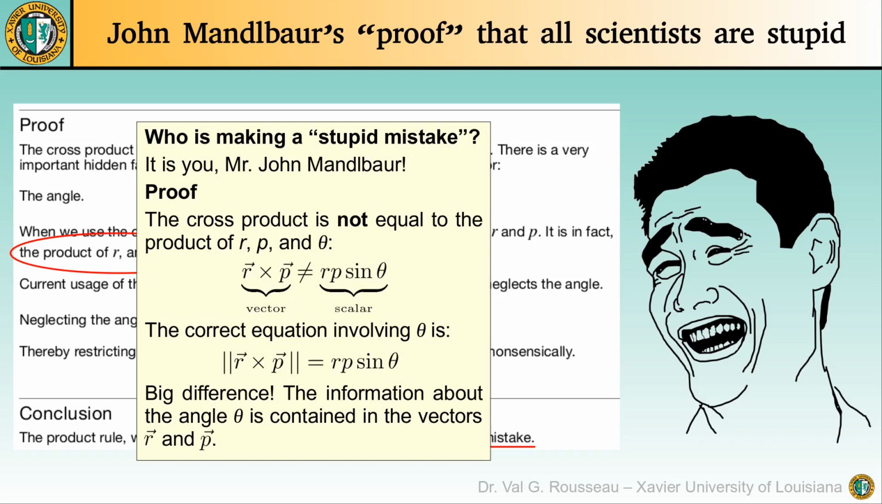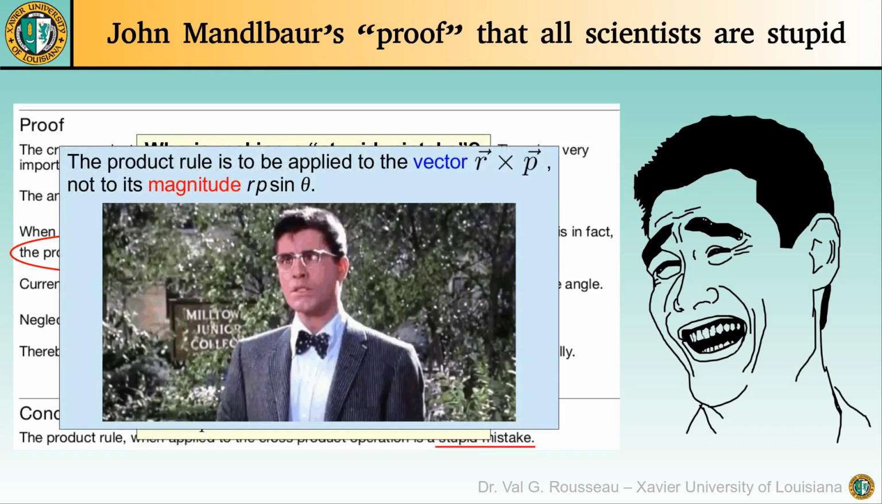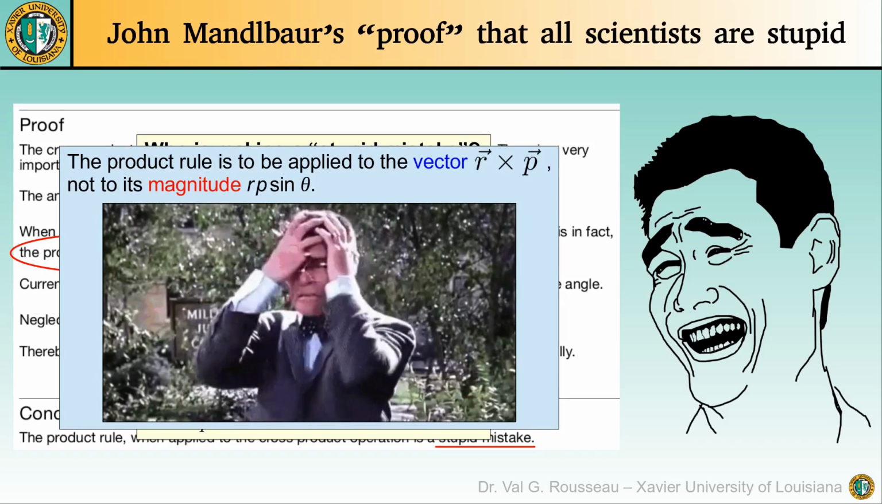What we said is that the magnitude of the cross product is equal to that scalar. That's a huge difference. The information about the angle is already contained in the vectors themselves, by definition of vectors. For your information, the product rule is to be applied to the vector that results from the cross product, not to its magnitude. Tell us again who is stupid.